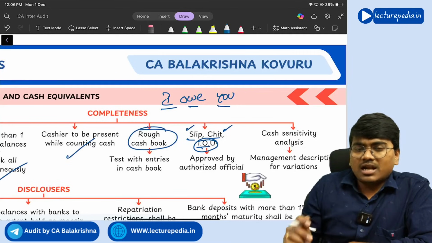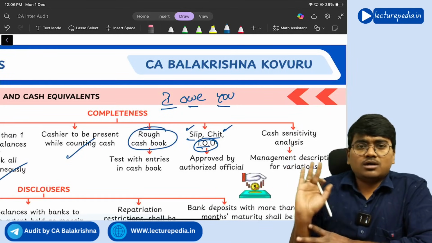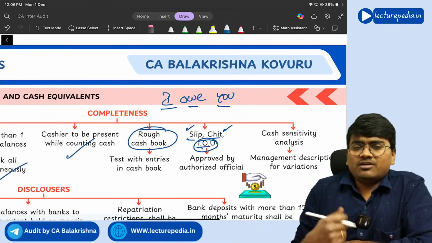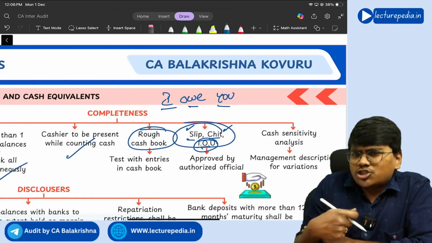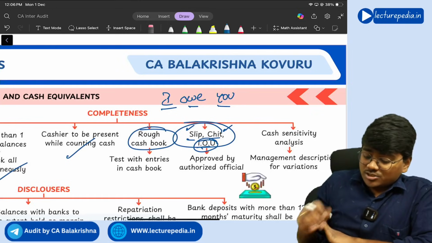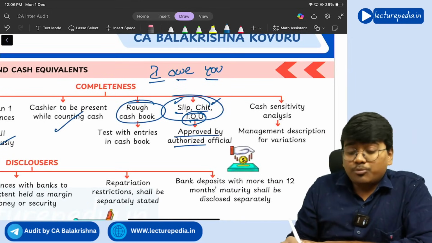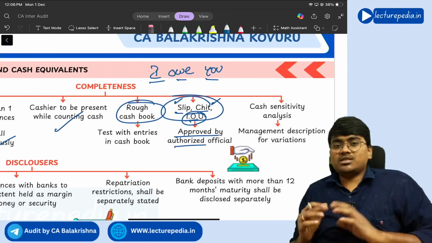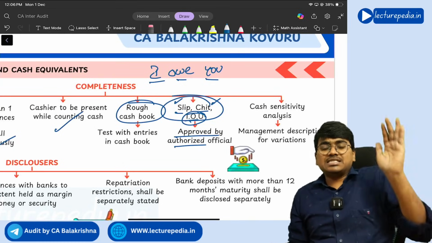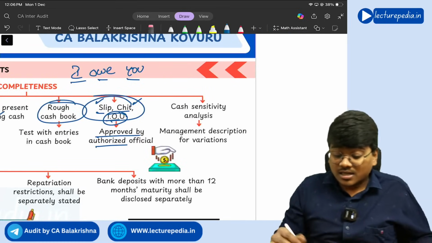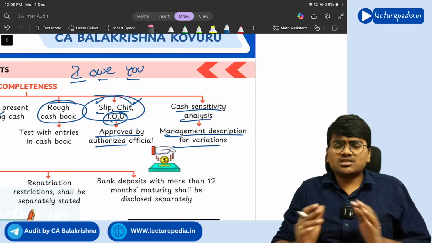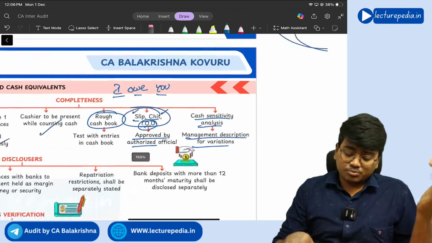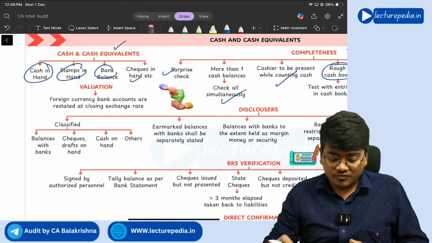IOU. So like this, you will take a small slip on it and you will give the money for shorter duration of time. See, these things will be used only for short duration lending. In this situation, you need to check whether approval by an authorized official has been there for these slips, chits, and IOUs. And cash sensitivity analysis should be done, management description for variation. So these procedures you will perform for completeness of cash.